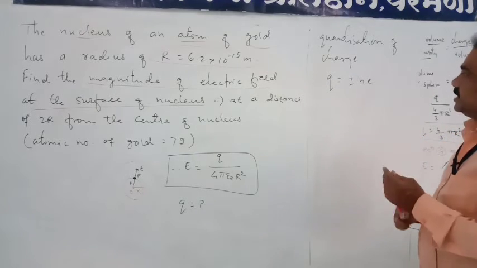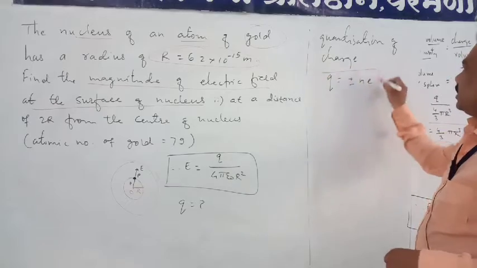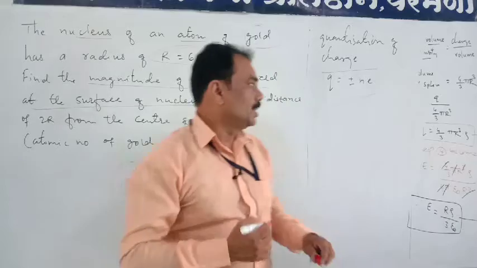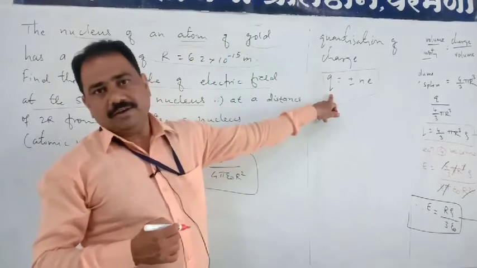This is the most important formula for quantization of charge. By using this concept, first of all we have to find the value of q.